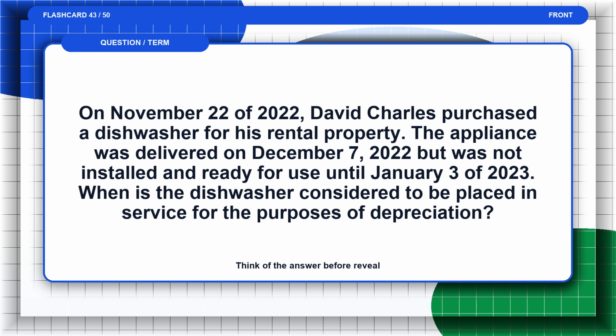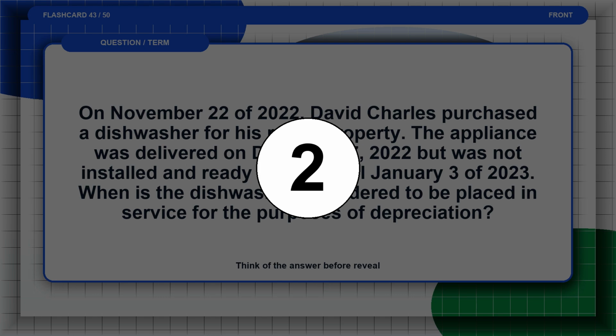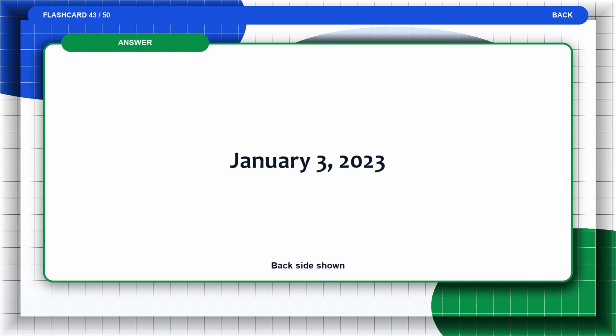Flashcard 43. On November 22 of 2022, David Charles purchased a dishwasher for his rental property. The appliance was delivered on December 7, 2022, but was not installed and ready for use until January 3 of 2023. When is the dishwasher considered to be placed in service for the purposes of depreciation? Think of the answer before the reveal. The answer is, January 3, 2023.